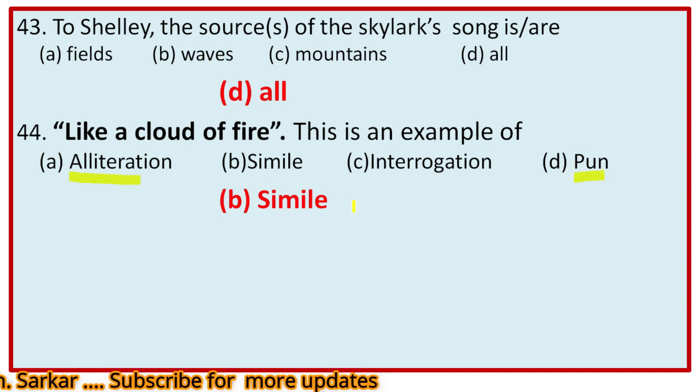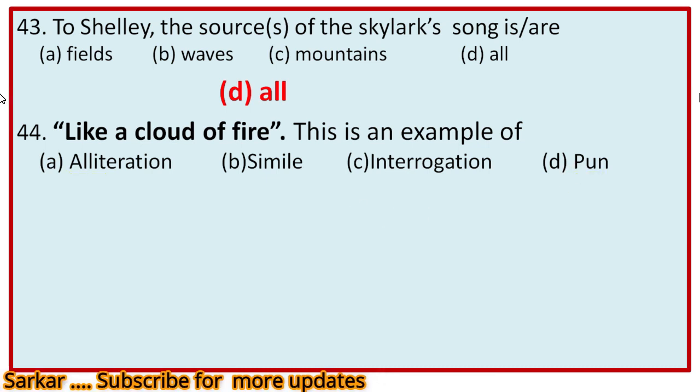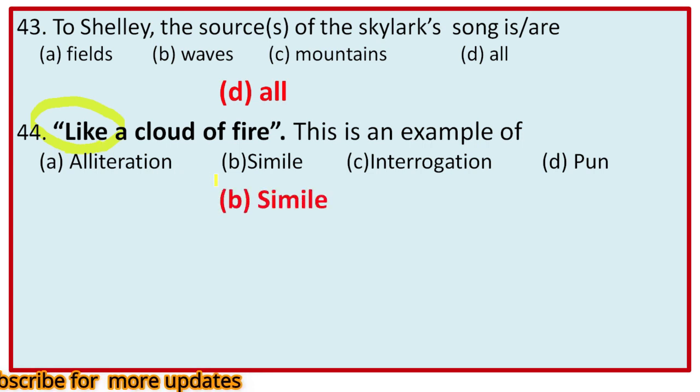So, simile. And herein we find a comparison between the bird and a cloud of fire. Cloud of fire means smoke or flame. So the comparison is explicit. Why explicit? Because here we find the word "like." So explicit comparison equals simile. So the right option is B, simile.